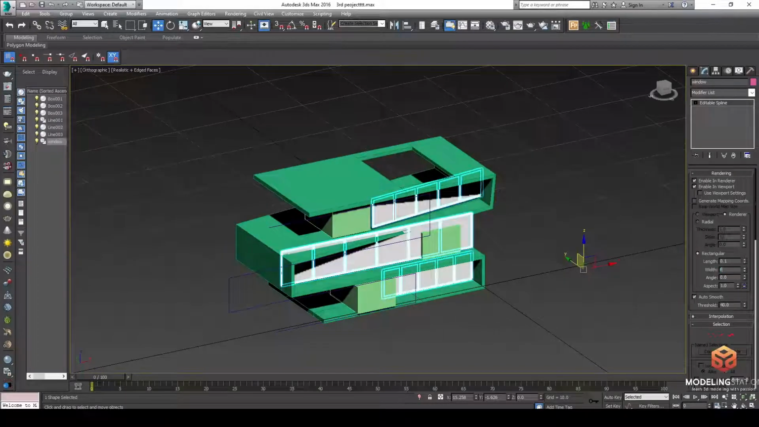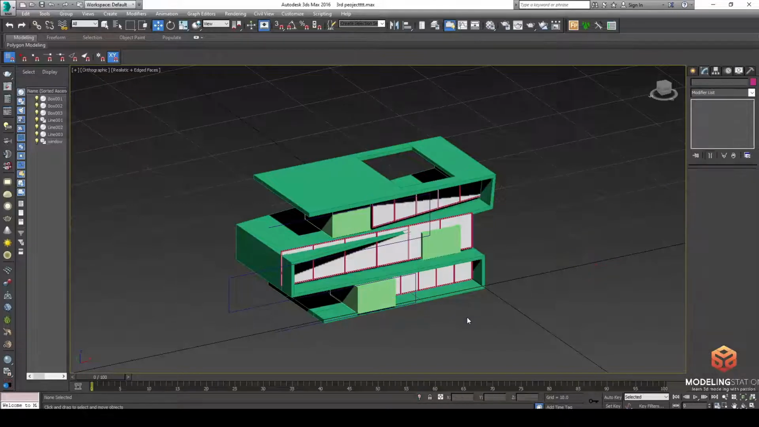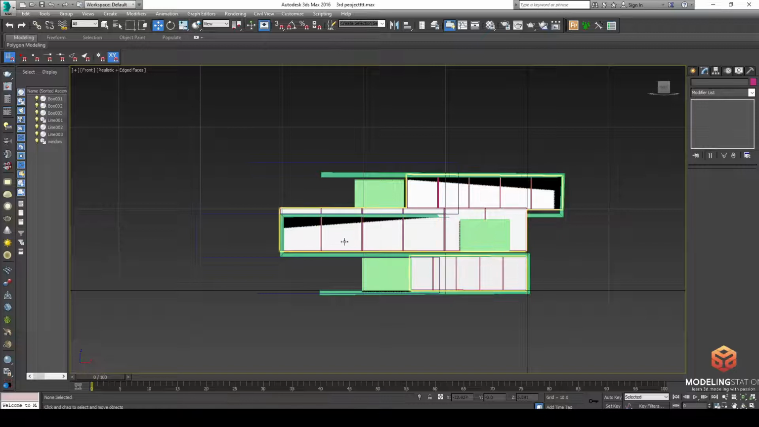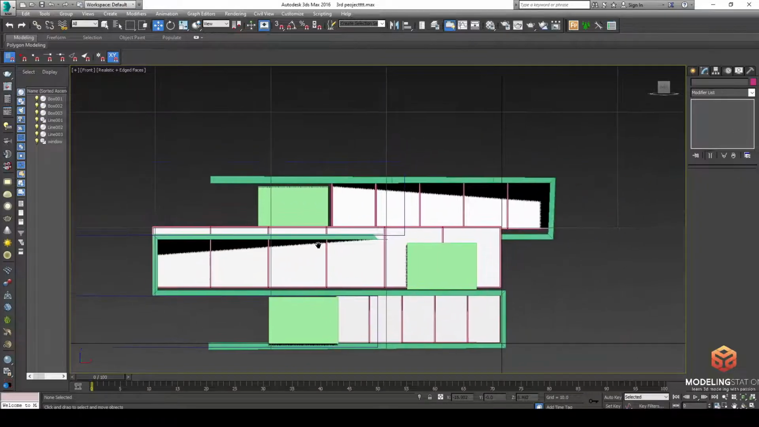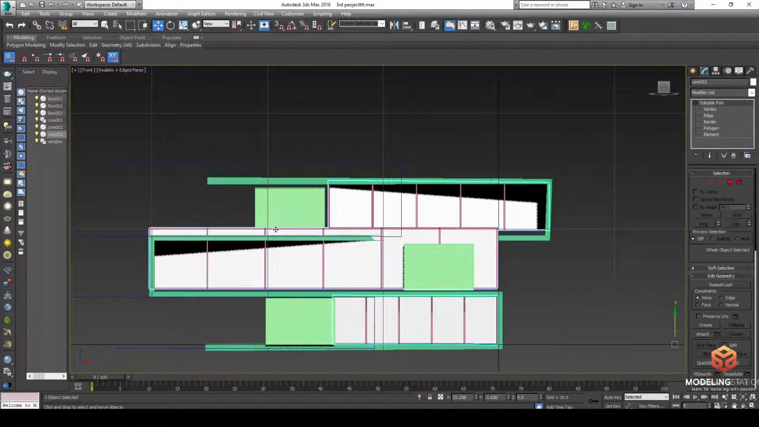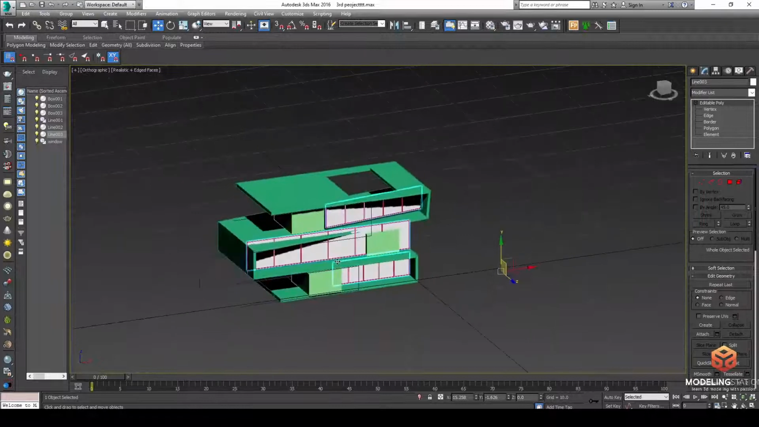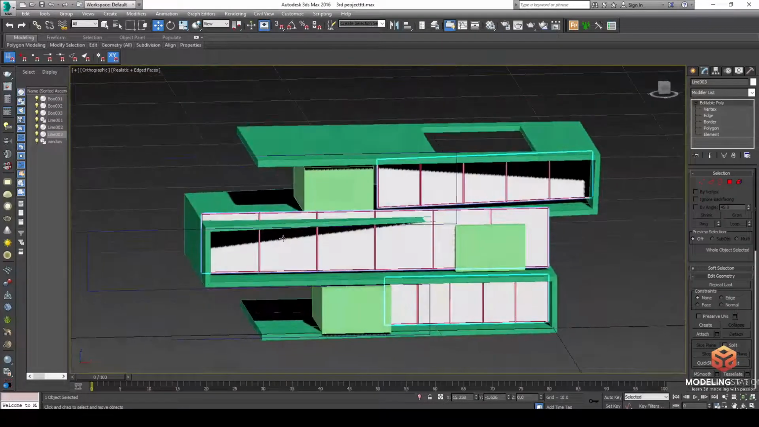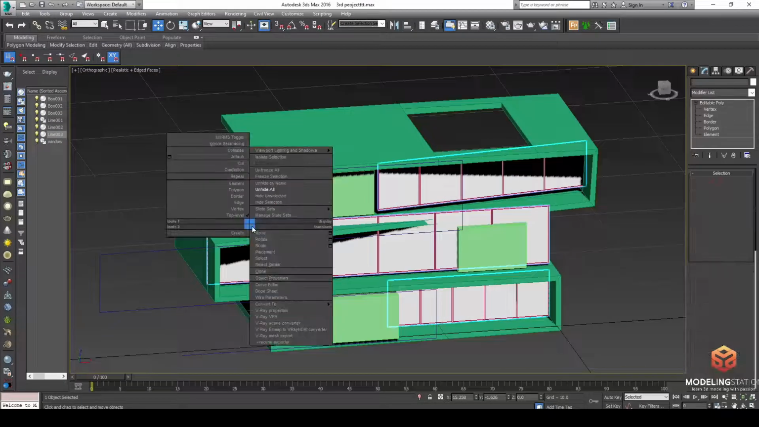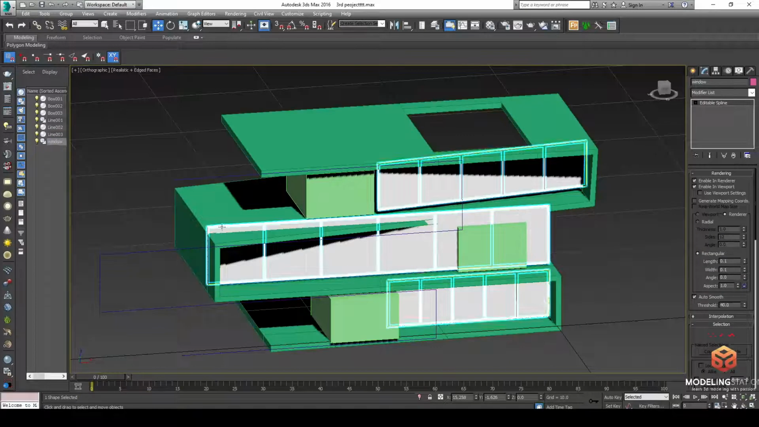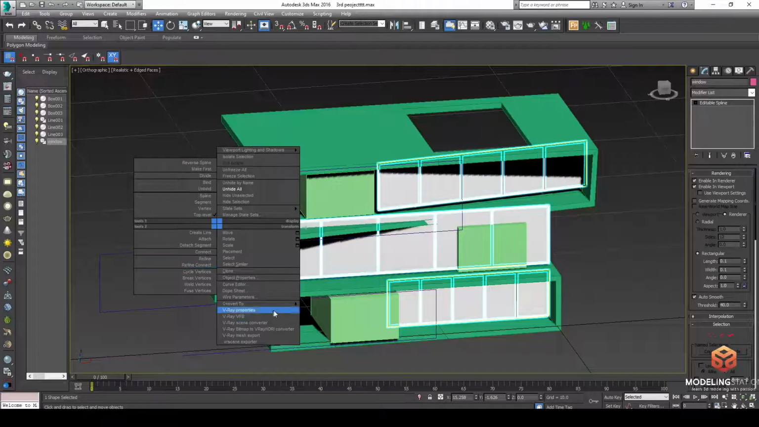So now we go to the front view. Front view. Okay, we can fix each one. Once you see there is a difference in height or width, you can fix it. So we'll select this one again. Okay. Select the window and then